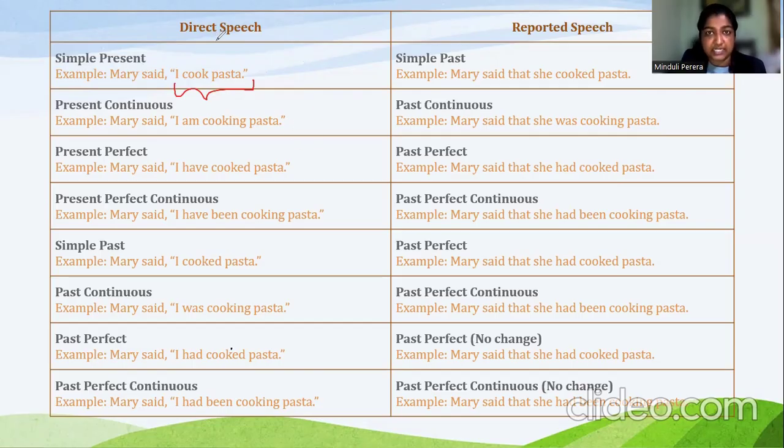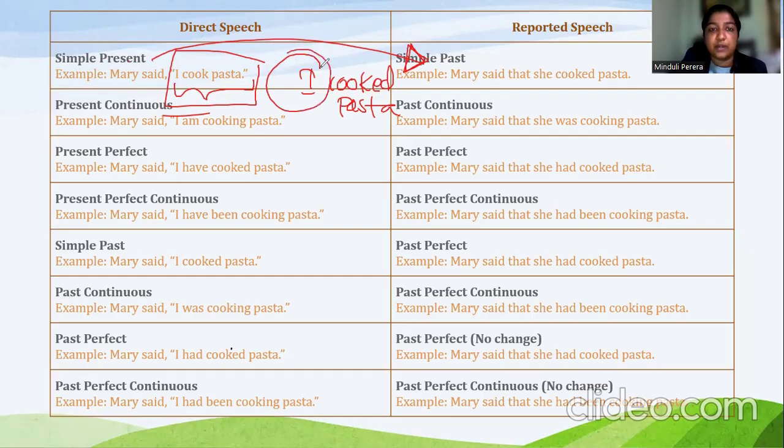Now, if the direct speech sentence is in simple present tense, we have to keep in mind that when converting it into reported speech, we have to convert it to simple past. So first, when you are given a direct speech, identify the tense. I cook pasta. So what is this? It is in simple present. Then convert this part into the appropriate changing tense, that is simple present into simple past. So I cook pasta, you have to convert into simple past, and that is I cooked pasta. And then we have to change the pronoun. We can't keep it as I. We have to change the pronoun. So it is Mary, and we are changing it to she.